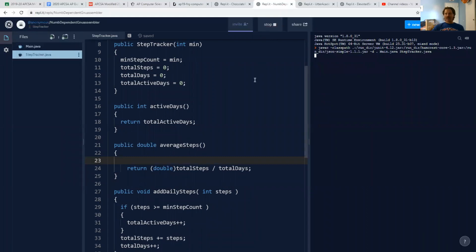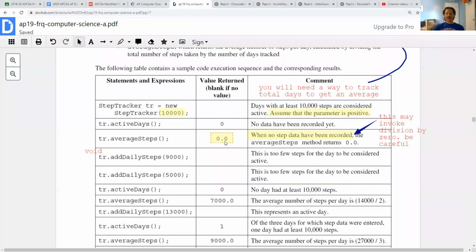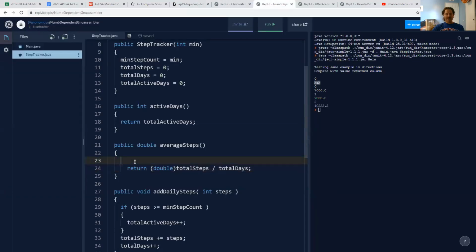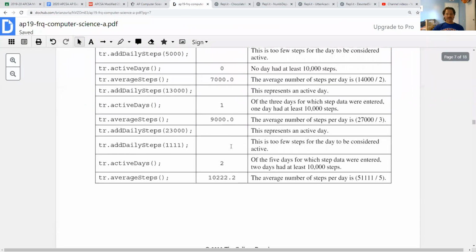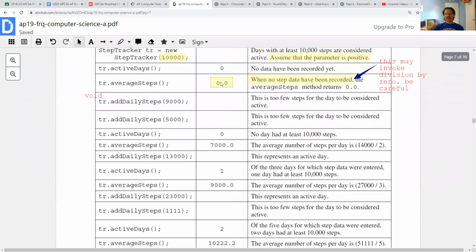And if you do make a mistake and divide by 0, see right here, it didn't crash this time because I casted it to a double, but I got not a number, okay? And not a number is not what they wanted it to say. They wanted it to say 0.0. And so I had to just hard code that in, like, hey, don't let this thing divide by 0. If that's going to happen, let's just return 0 in its place, okay? All right, and if you look at those numbers, 7,000, 9,000, 10,000, those are the exact same values you see here. I gave it the same test as we see here.